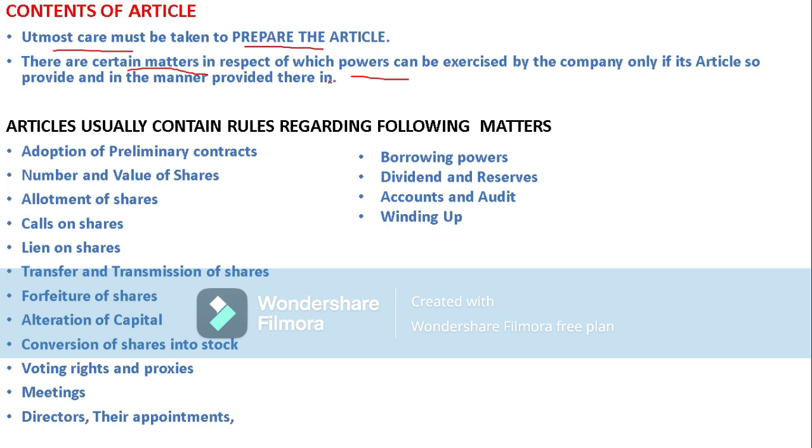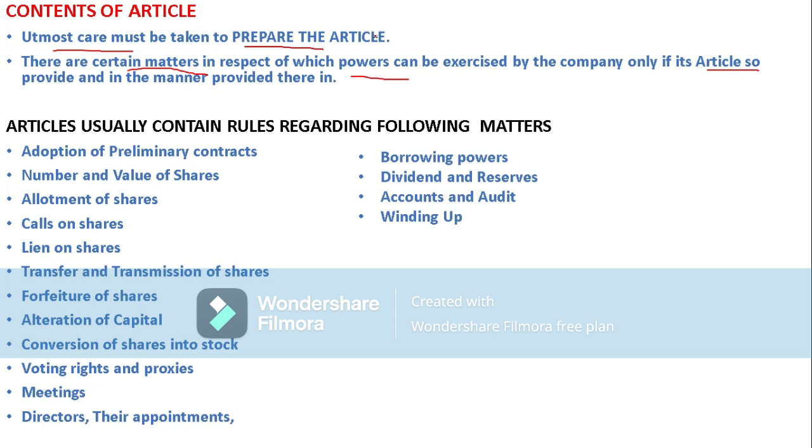For example, we have shareholders, employees, directors, the board of directors, and a managing director. Many people will be there in an organization to manage. Each member will have different powers, rights, and duties to perform. So we have to lay these down properly, as they can be exercised within the company only if its articles so provide.